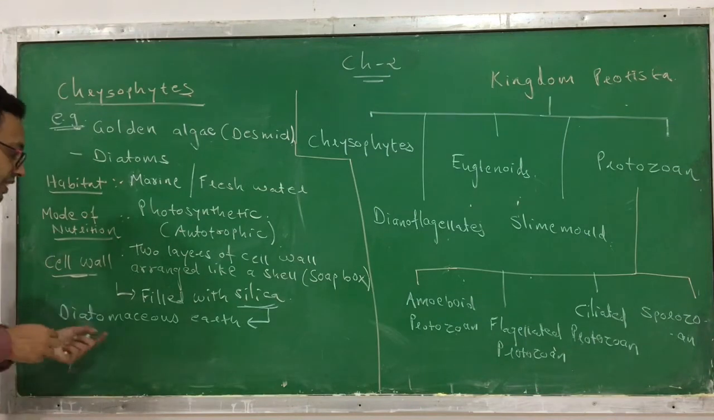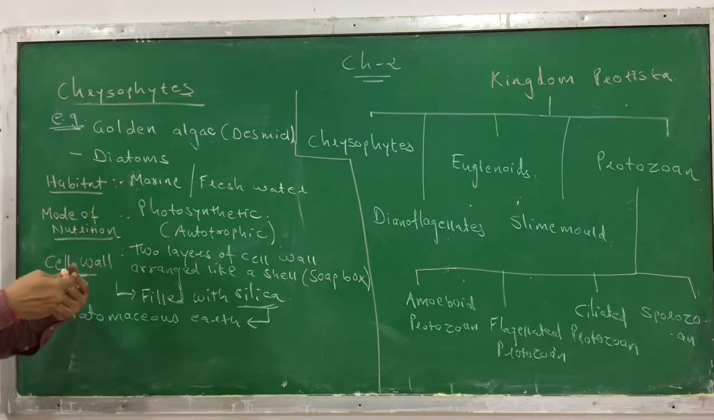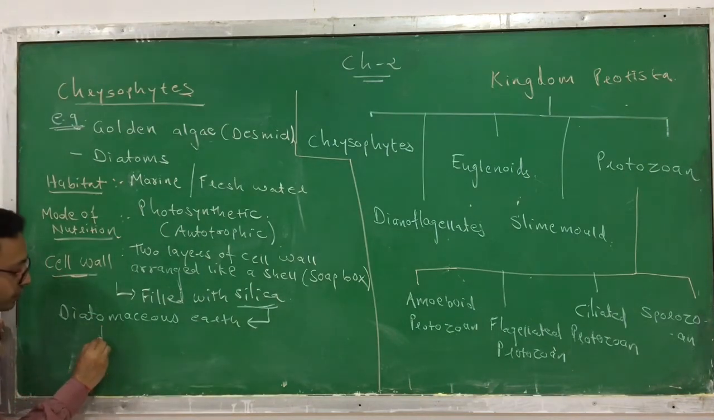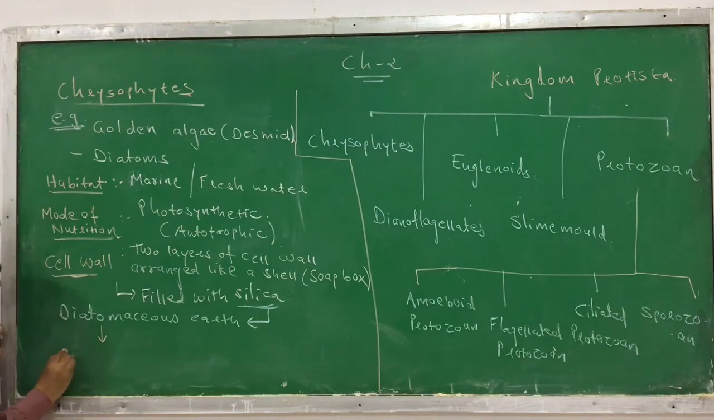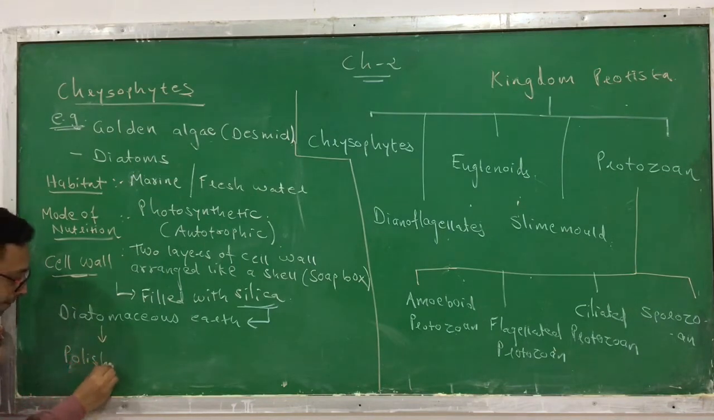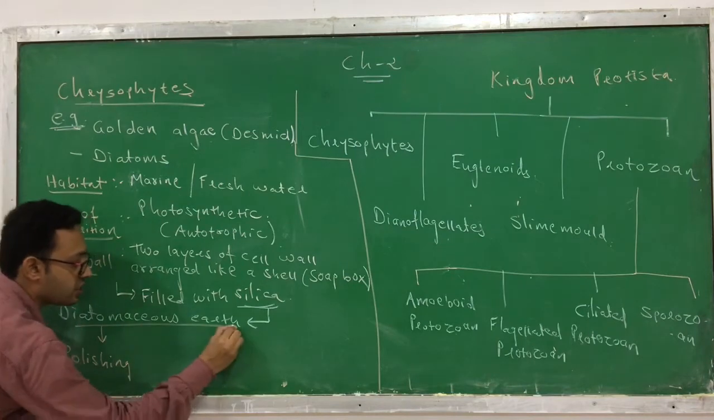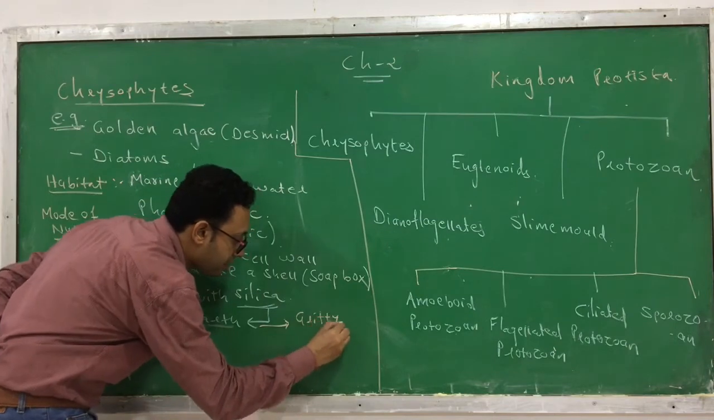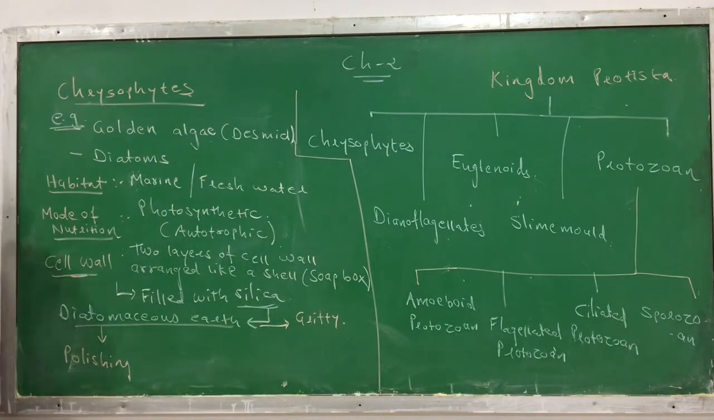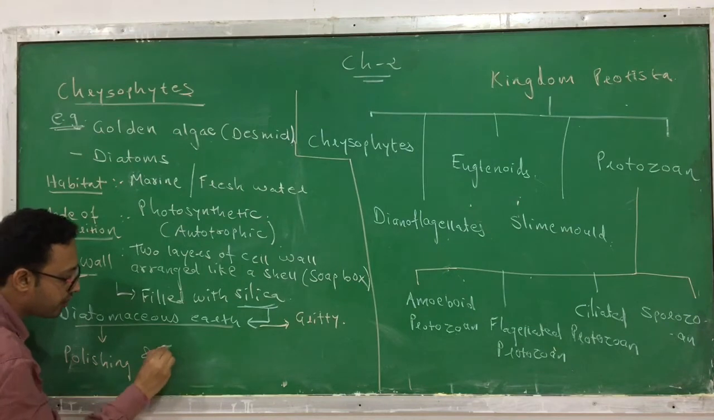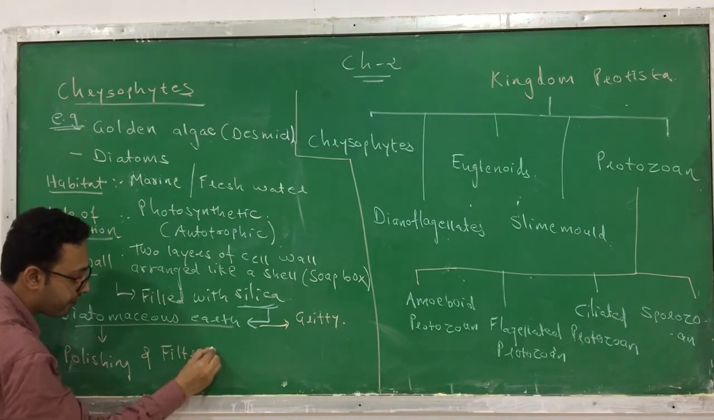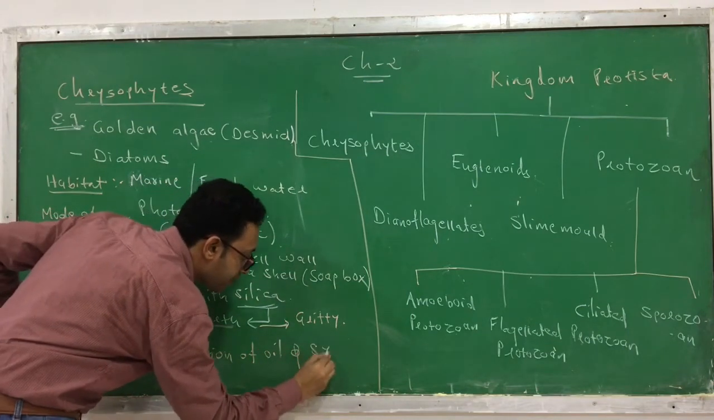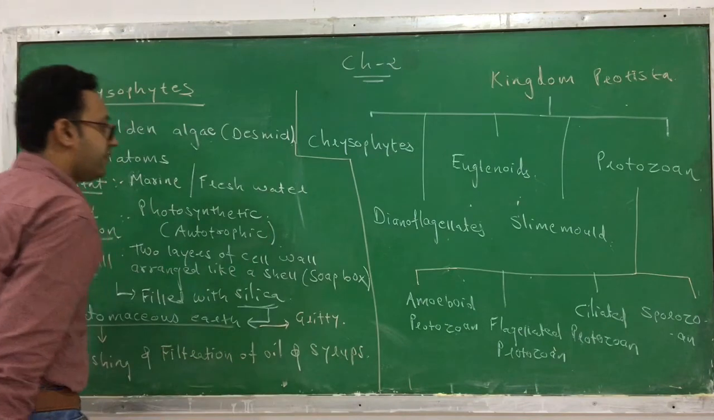This diatomaceous earth, meaning dead bodies in the soil that are never degraded, is used in different industries. It is used in polishing, because diatomaceous earth is gritty in nature. As it is gritty, it can be used in polishing, and it can also be used in the filtration of oils and syrups.